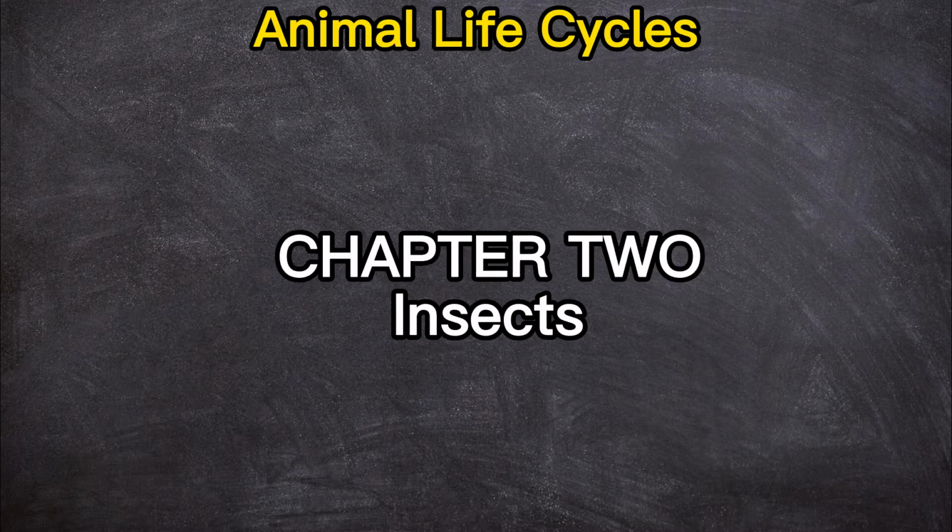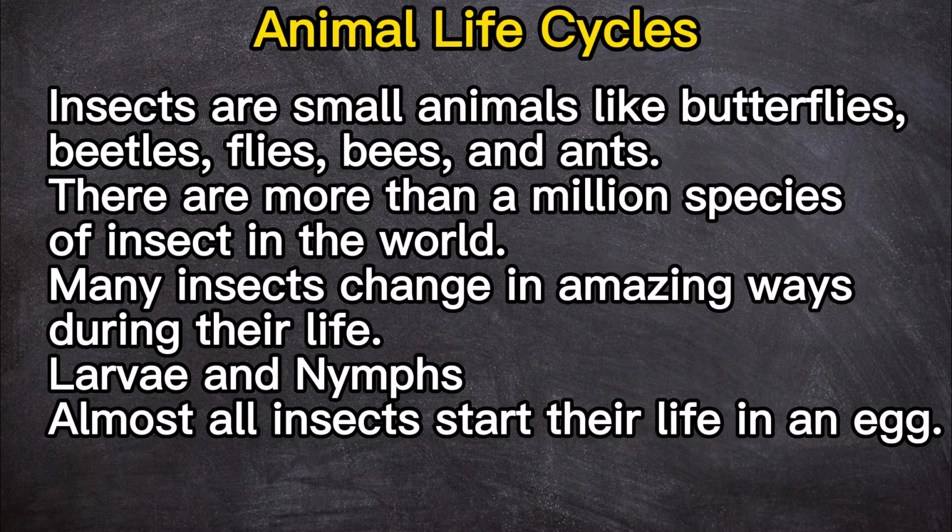Chapter 2: Insects. Insects are small animals like butterflies, beetles, flies, bees, and ants. There are more than 1 million species of insect in the world. Many insects change in amazing ways during their life.